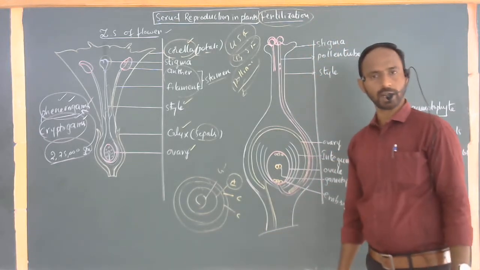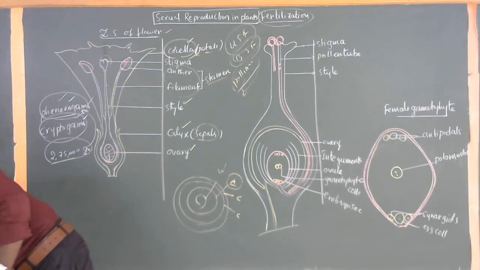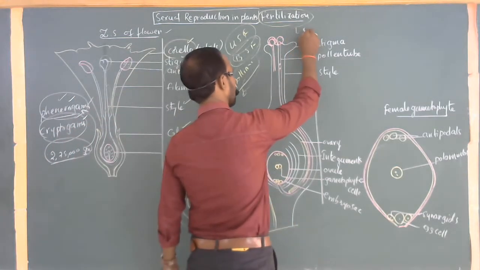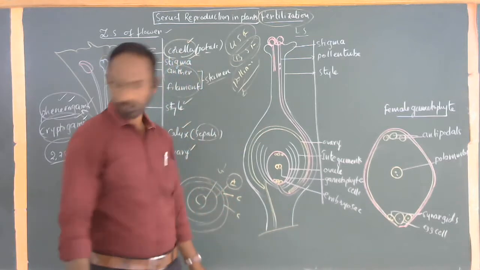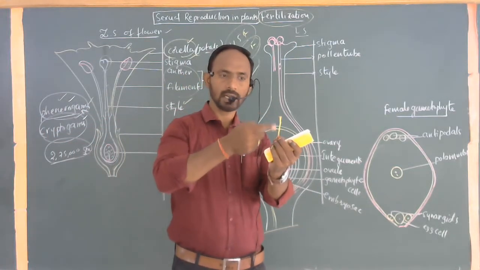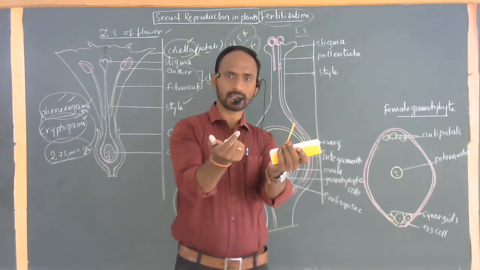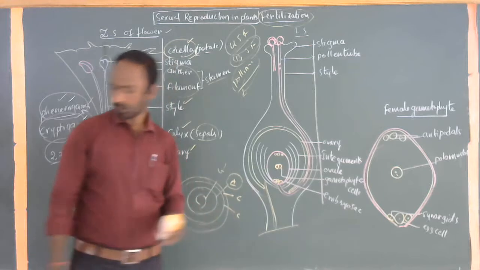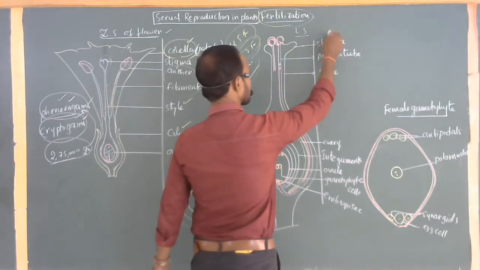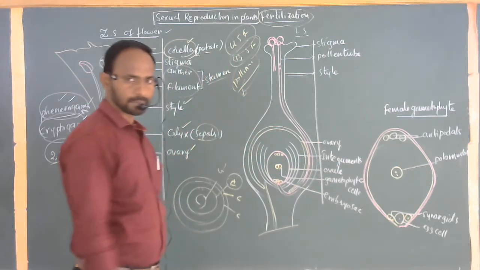How is the process of fertilization going on here? This is also called the LS, longitudinal section of the flower. If you cut this particular part into two equal halves, from top to bottom, we automatically get two halves clearly. This terminal part is called the stigma, this is the style, and this complete part is called the ovule or ovary.